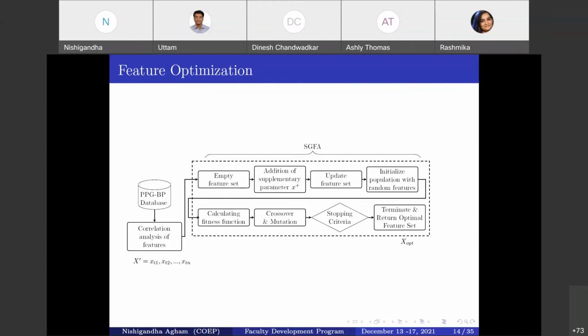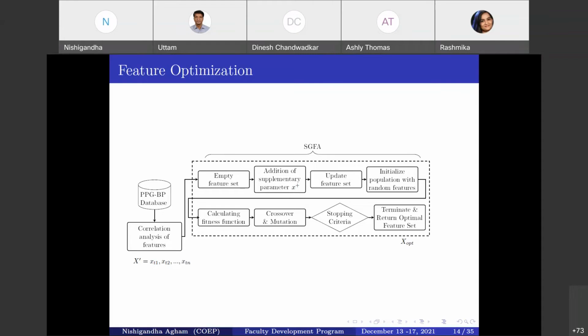Now here we select k individuals and run a tournament among them. Only the fittest feature is selected, and again we repeat the same process. So every feature of that feature set gets a chance to be selected and contribute towards the fittest one. Then the crossover and the mutation process are performed on that feature set. Now, what exactly are crossover and mutation? Crossover is the exchange of genes, or we can say the exchange of features, between two chromosomes, two sets of features, and the mutation.